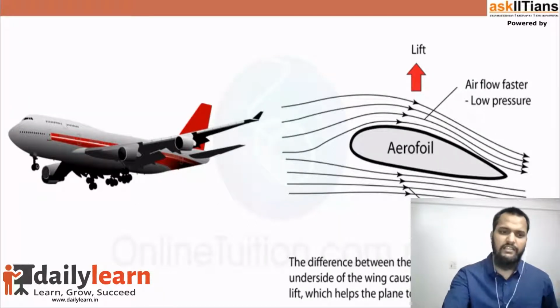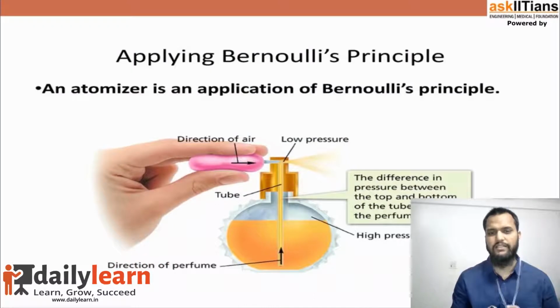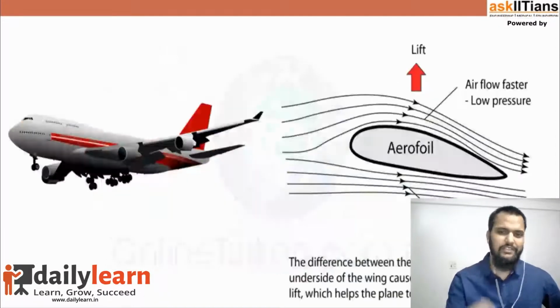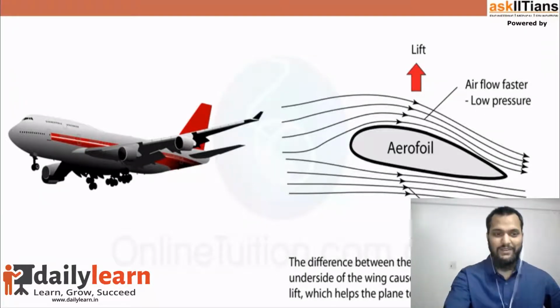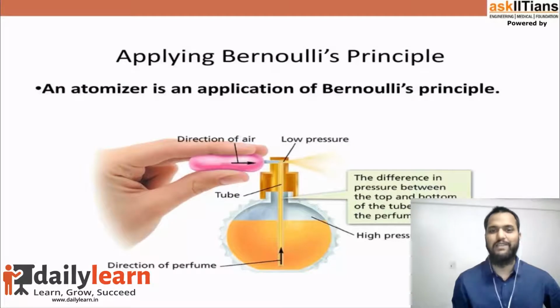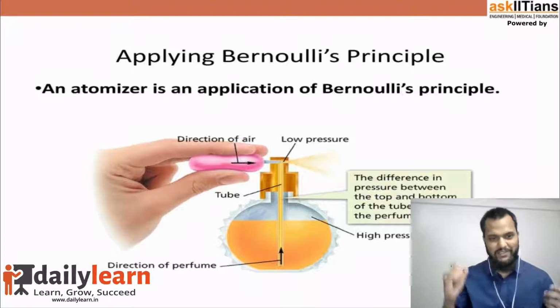Similarly, the second example we have is a very simple example of an atomizer, or what you call a spray device. You know what is interesting? Did you ever try drinking juice with a straw? The interesting thing is the straw works on the same principle of physics, that is called Bernoulli's theorem, and on the same principle the aeroplane flies. Similarly, on the same principle we have this atomizer, what we call a spray device.